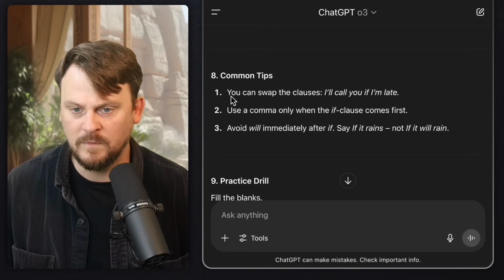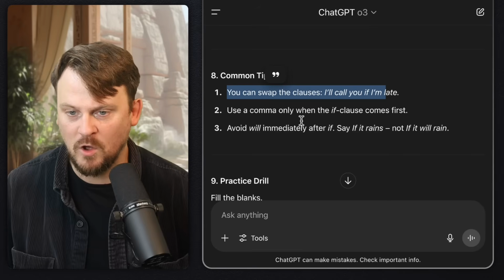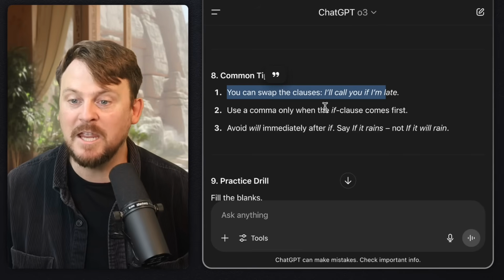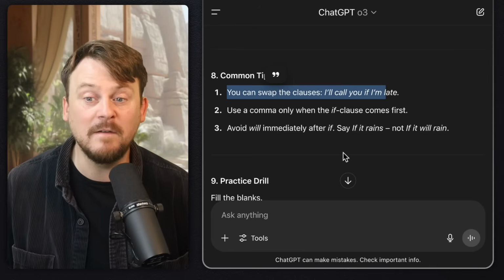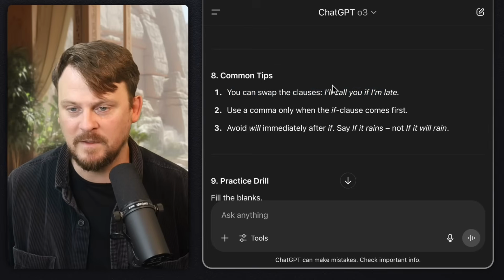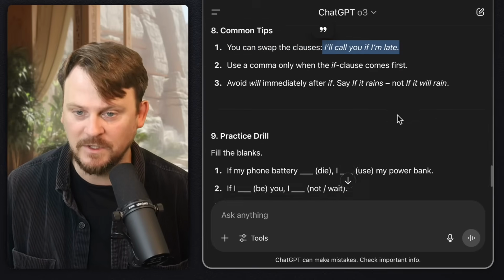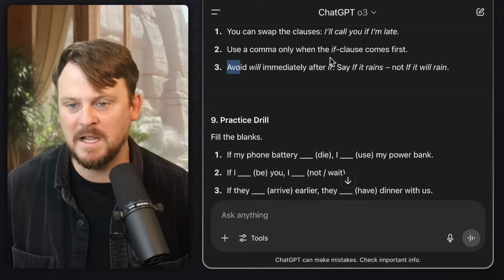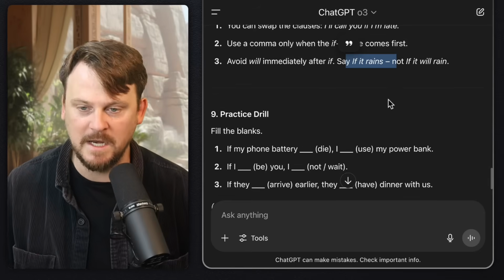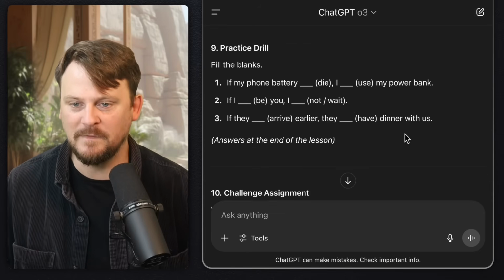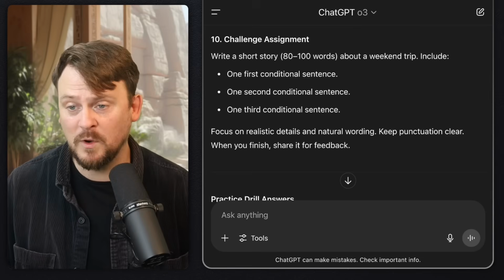With a few tips, you can swap the clauses. I'll call you if I'm late, instead of if I'm late, I'll call you. Use a comma only when the if clause comes first. That's a very important point. Easy to mix that up. If you say if at first, then you need the comma. But in this example, I'll call you if I'm late doesn't have a comma because it doesn't start with if. Avoid will immediately after if. Say if it rains, not if it will rain. Yes, that is a very good clarification. And then a challenge assignment. So I would say that's overall pretty solid.